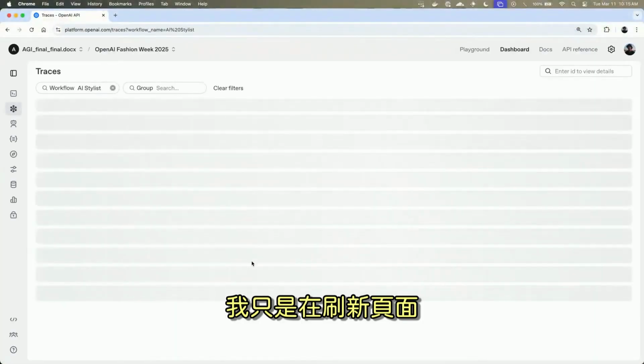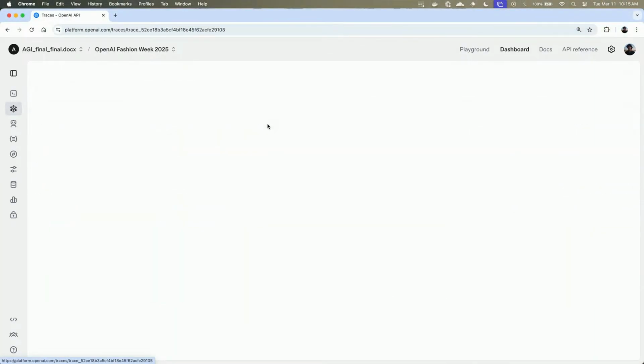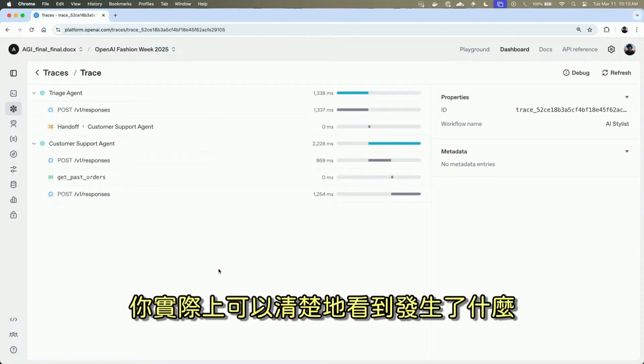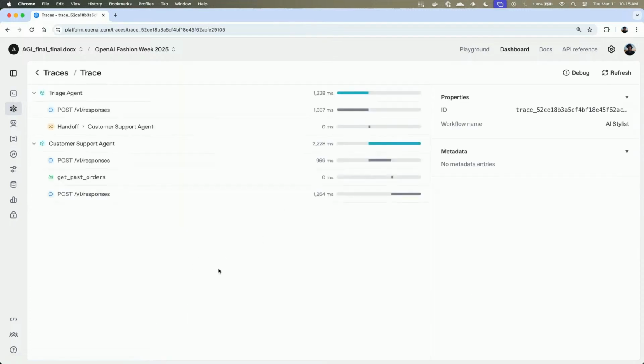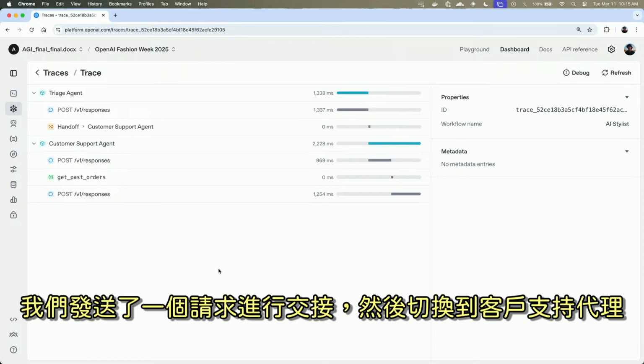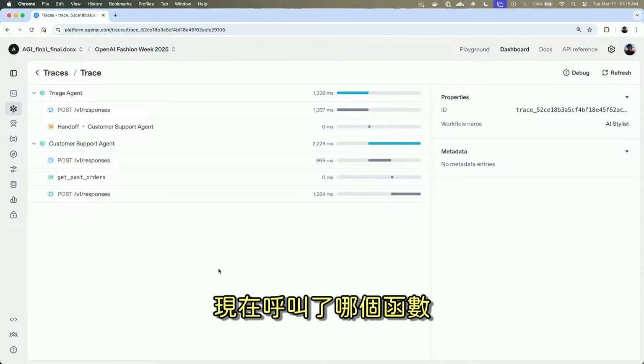I'm just refreshing the page. And we can see the last one. And this last one, you can actually see exactly what happened. We started with a triage agent, which we sent the request to, made a handoff, and then switched over to the customer support agent, which called the function.